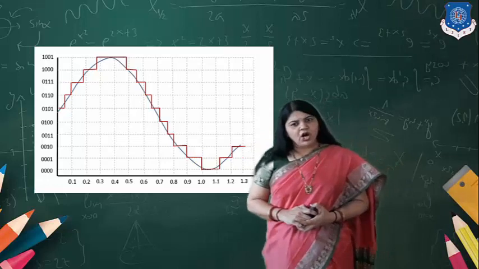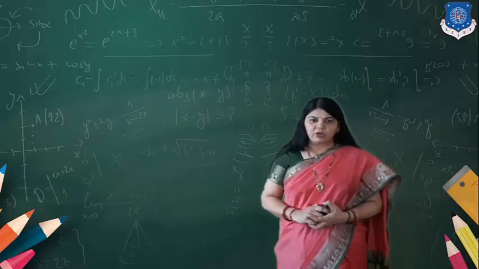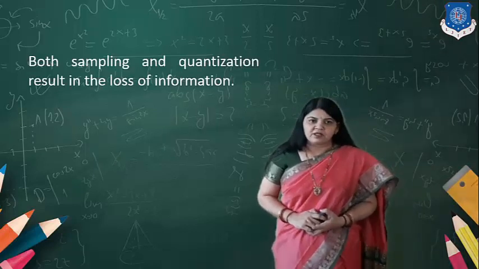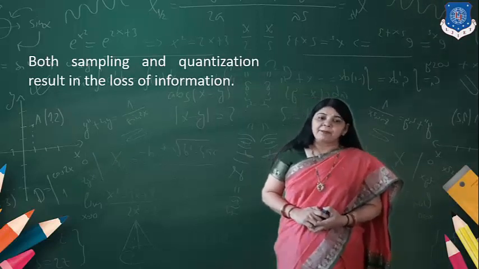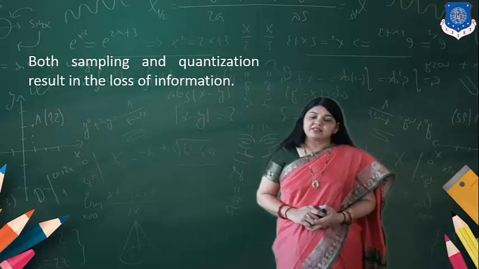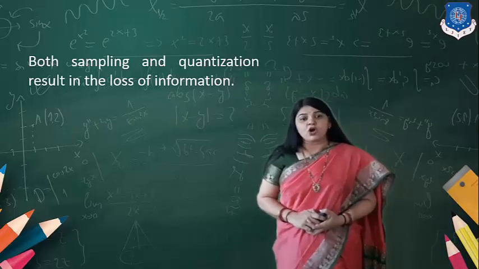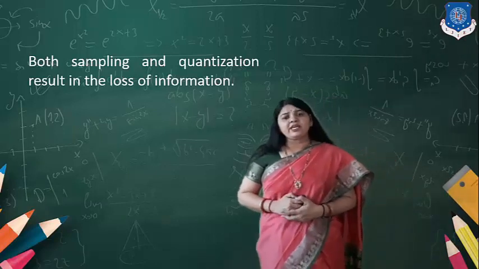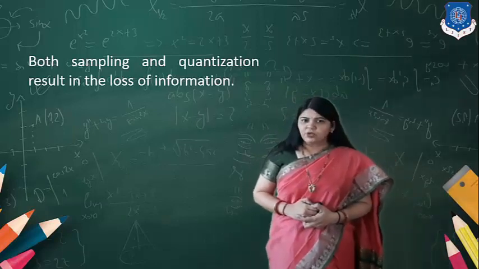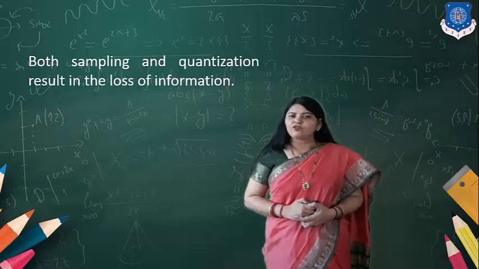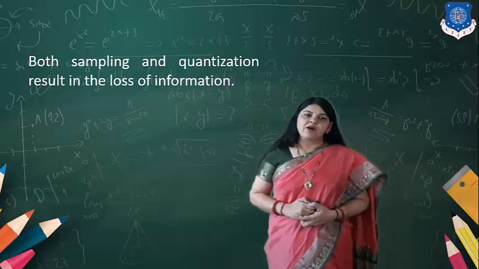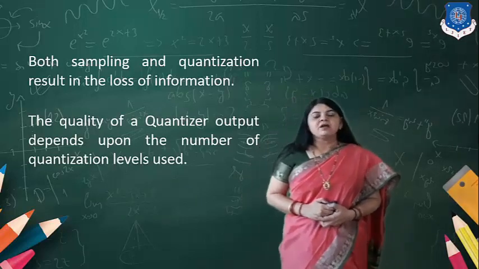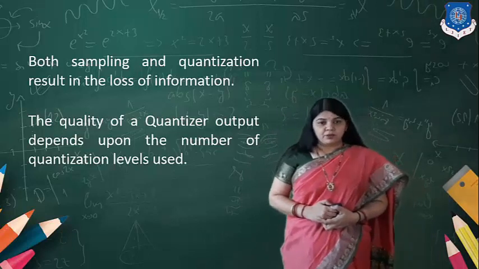Okay, so this is what we are doing: rounding off the particular value and finding out the value of the sample. So both the sampling and the quantization result in the loss of information. You know that over here we are rounding off the values. While rounding off the particular value, some value can be missed, and due to that, a quantization error may occur in the communication.